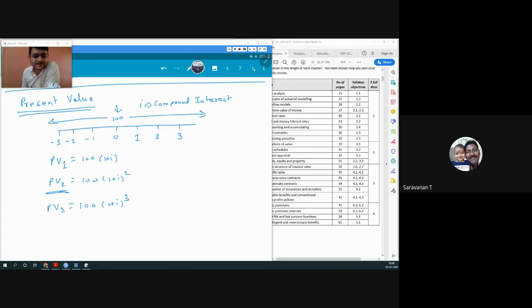I invested that 100 rupees at time 0, but then how do I calculate the value at time minus 1, minus 2, minus 3? Now this rupees 100 did not exist before this point in time. Let's say I got a salary of rupees 100 and I invested that in some bank or in some company.